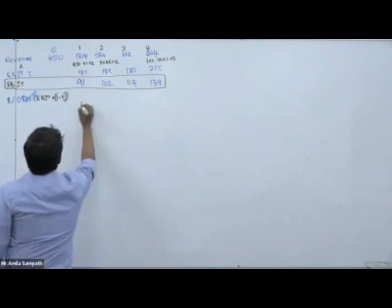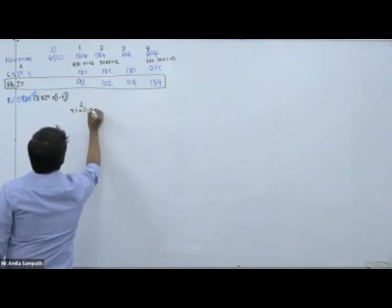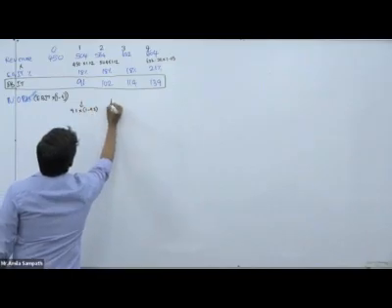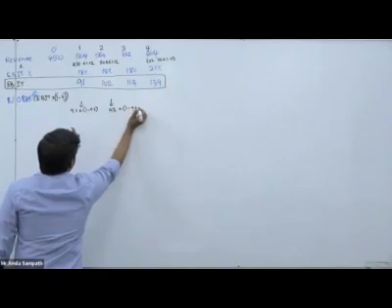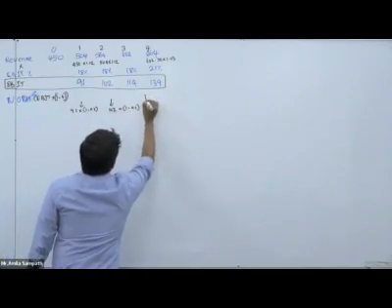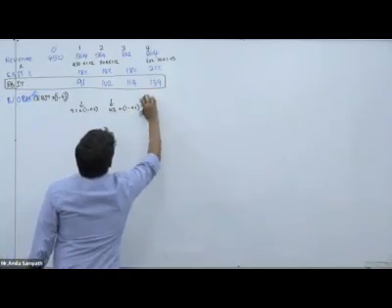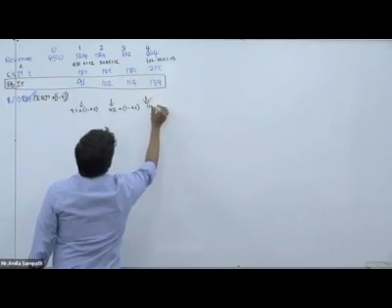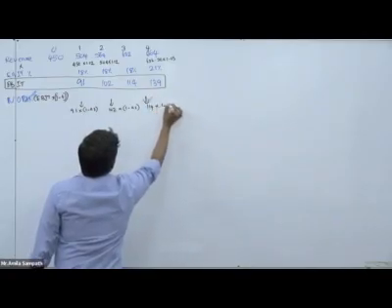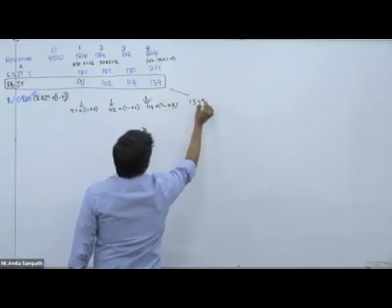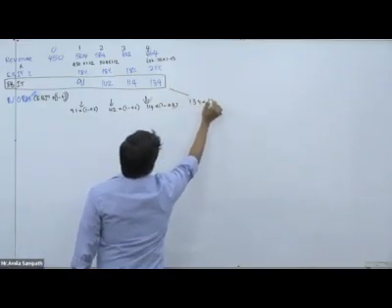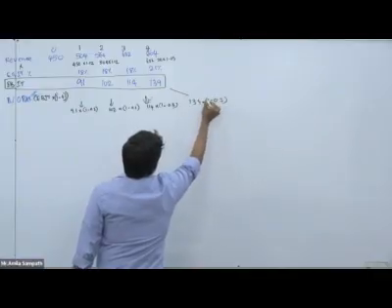Then for this we get 91 into 1 minus 0.3. Here 102 into 1 minus 0.3. Then 114 into 1 minus 0.3. And for this as well 139 into 1 minus 0.3.